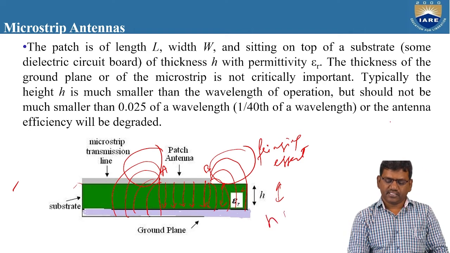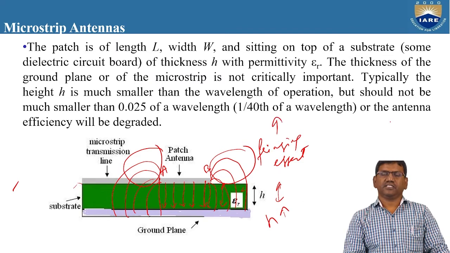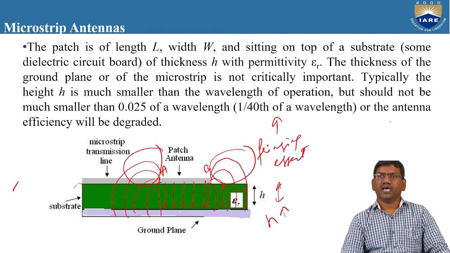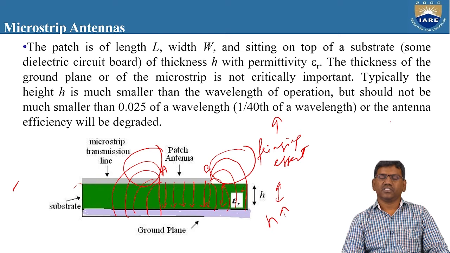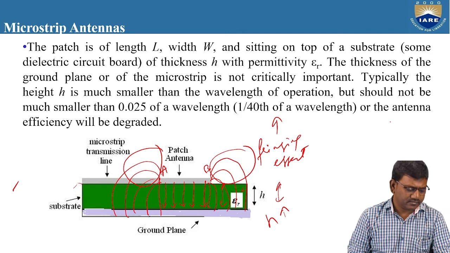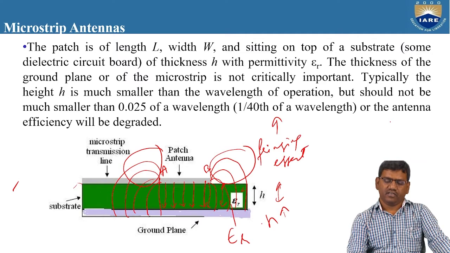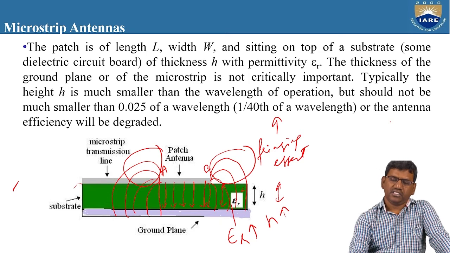If you increase the value of H, the height of the substrate, then the fringing effect will be more. Then more radiation happens into the free space. That means more amount of radiation is entering into the free space. At the same time, you can also change the value of epsilon r, that is the dielectric constant, the permittivity of the substrate, to increase the fringing effect.